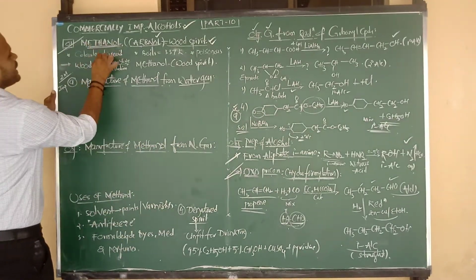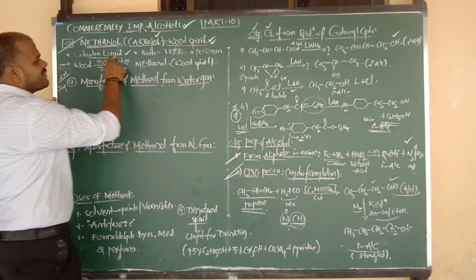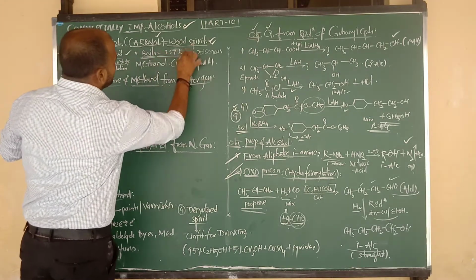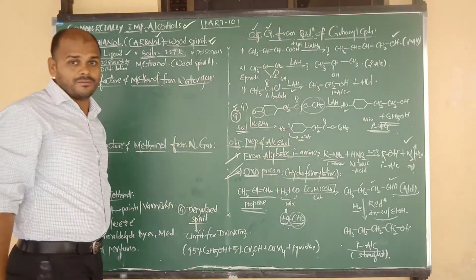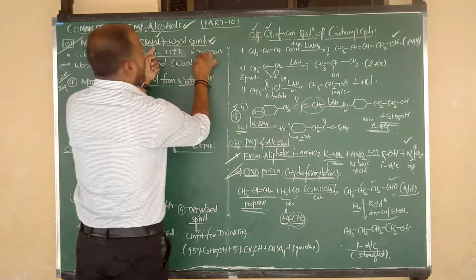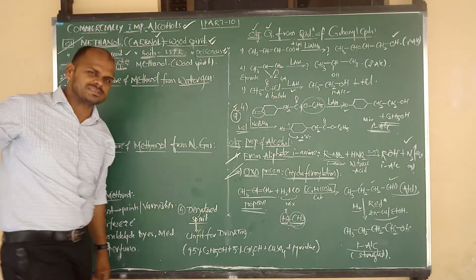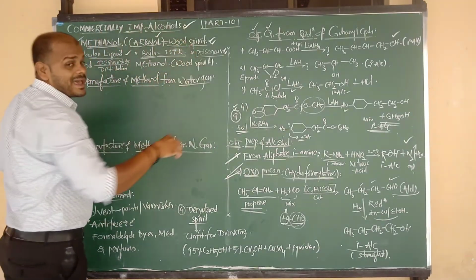Right. Methanol is a colorless liquid. It does not contain any color. Liquid means it definitely has a certain boiling point. The boiling point of methanol or methyl alcohol is 337 Kelvin. But remember, methanol or carbinol is poisonous in nature. It is highly poisonous. Right. So why is methanol known as wood spirit?